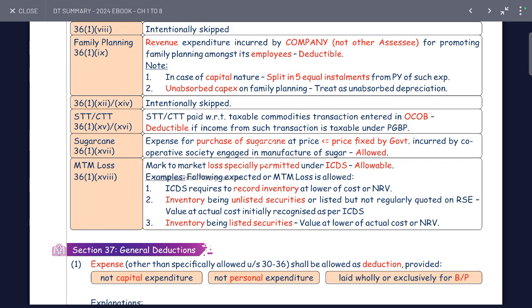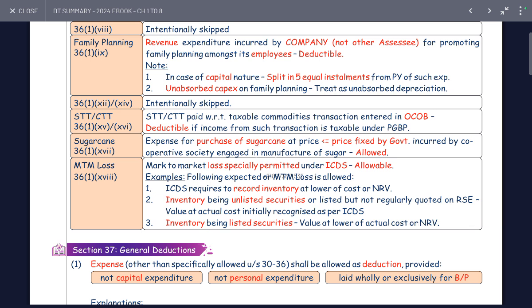Section 36(1)(xv): STT and CTT paid. Securities transaction tax and commodity transaction tax paid in respect of taxable securities or commodity transactions entered into in the course of business or occupation is deductible if the income from such a transaction is taxable under PGBP.